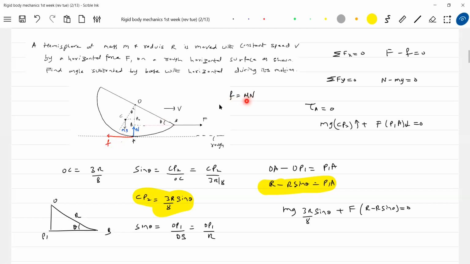Let me take mu. In turn, small f equal to capital F and N equal to mg. They are in the opposite sense. F equal to mu mg. Solving this, we'll get an expression for theta.